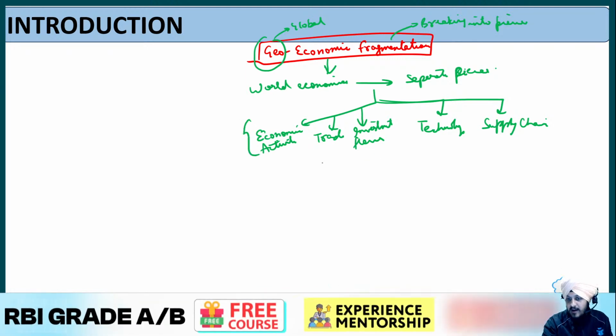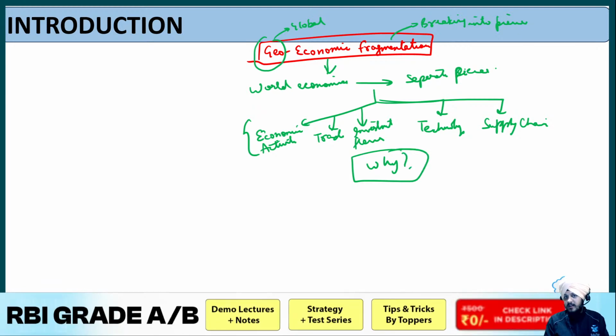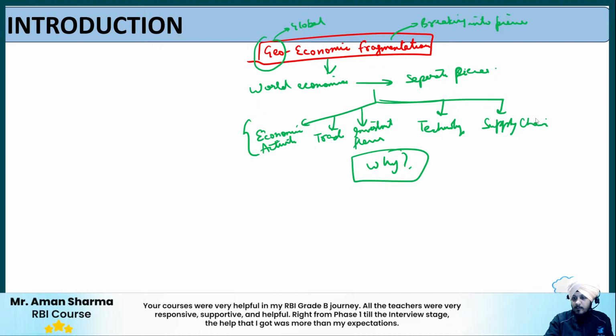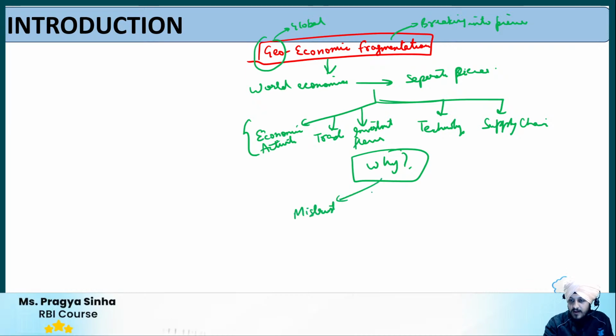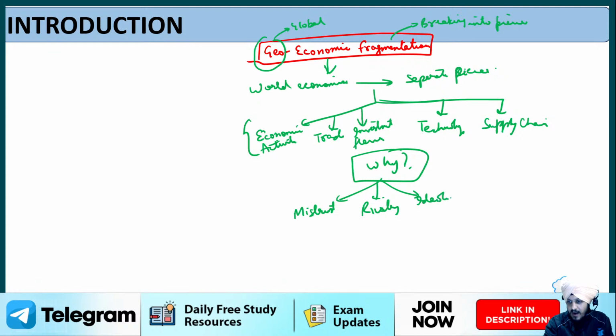And what is the reason behind it? Why have the countries followed such an approach? With the Economic Survey highlighting that geopolitical fragmentation is increasing in recent times, we will talk about the data also, but the question is why it is happening. It is mainly because of different types of reasons. For example, the mistrust between countries. It can also be because of rivalry. It can also be because of the ideological differences among different types of countries.